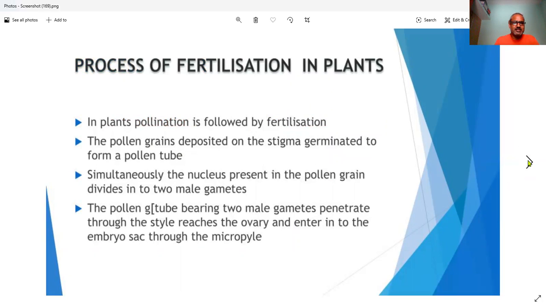So, the process of fertilization: once pollination happens, the next process starts, fertilization. Pollination is followed by fertilization. The pollen grain deposited on the stigma germinates to form a pollen tube. Simultaneously, the nucleus present in the pollen grain divides into two male gametes. I will show you in the diagram how this happens. The pollen tube bearing two male gametes penetrates through the style, reaches the ovary and enters the embryo sac, also called the ovule, through the micropyle.